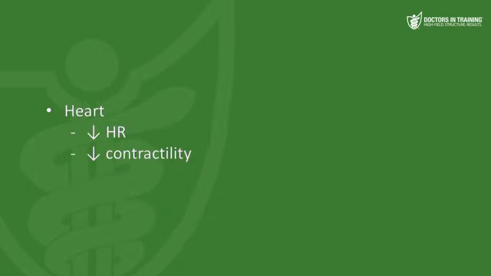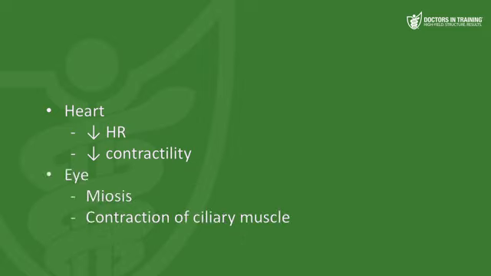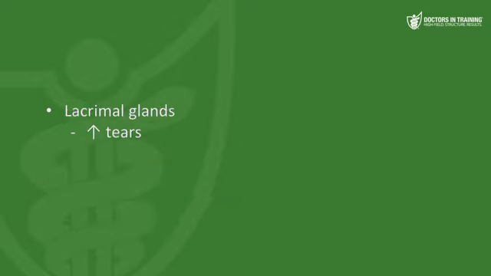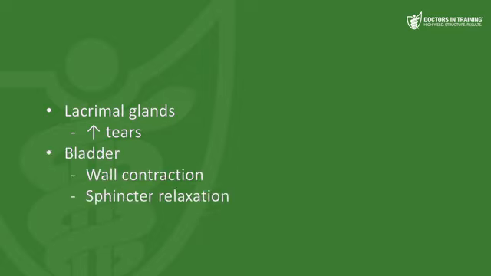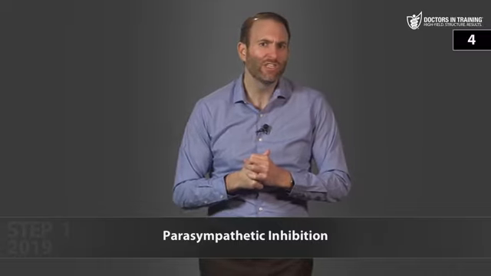In the heart, you're going to have a decreased heart rate, decreased contractility slightly. In the eye, you're going to get miosis, that's constriction of the pupil, contraction of the ciliary muscle, which leads to accommodation. In the lacrimal glands, you're going to see stimulation of tear production. In the bladder, you're going to see contraction of the wall and relaxation of the sphincter. In the penis, you're going to see erection, and in the clitoris, you see engorgement. So let's go ahead and look in the study guide here.